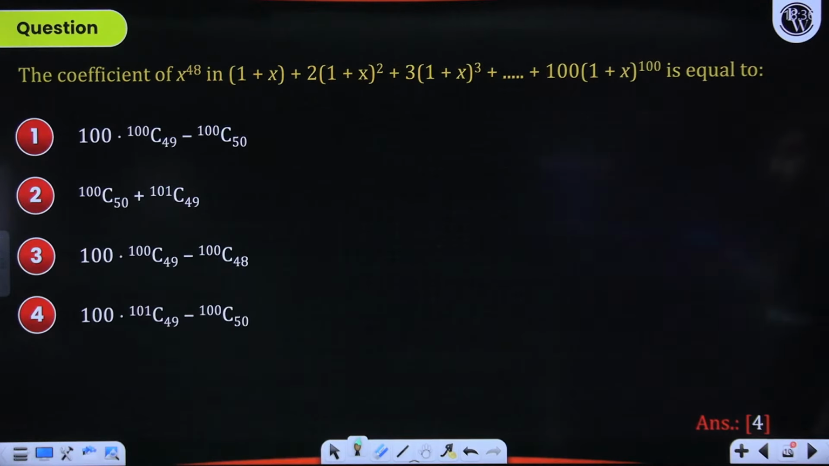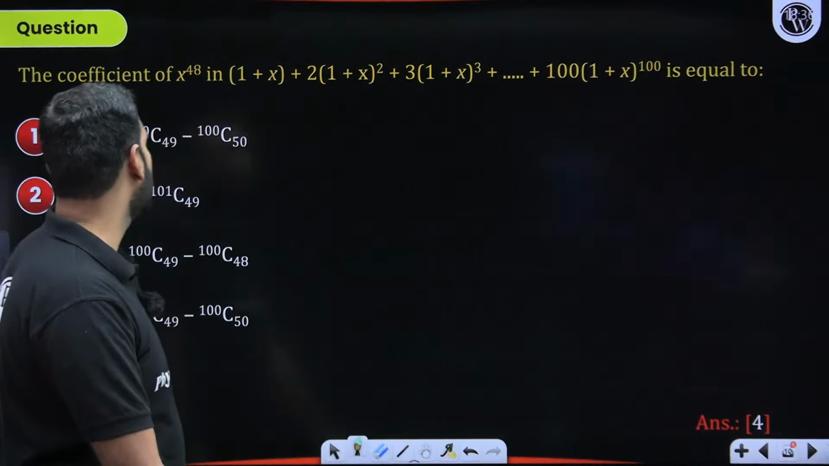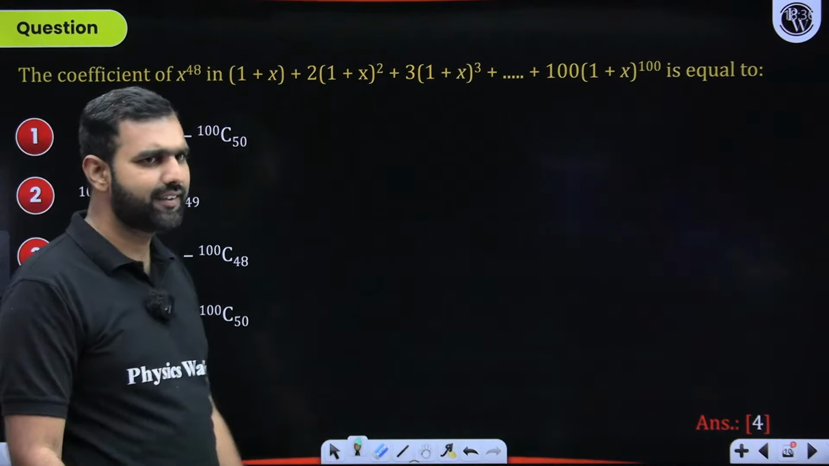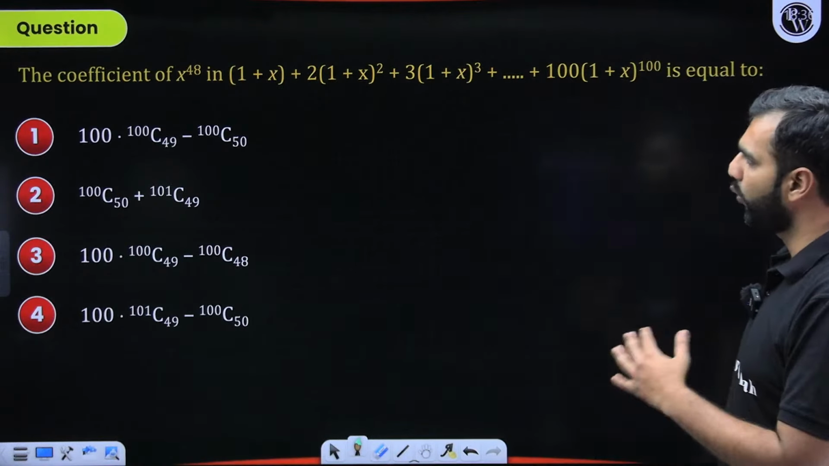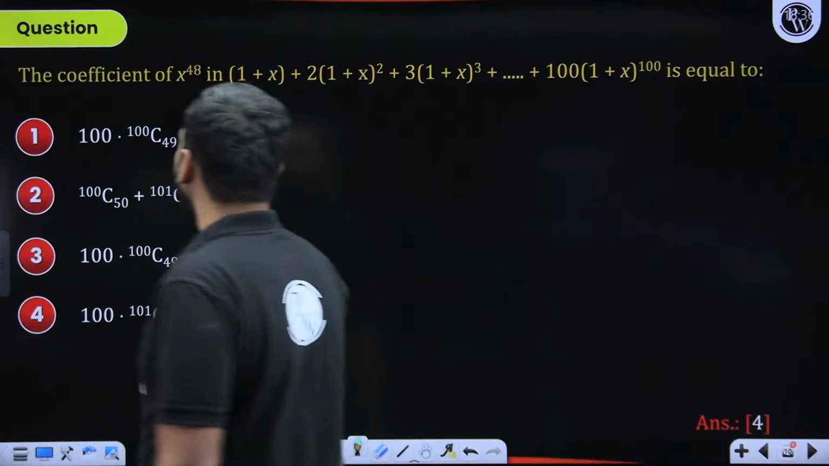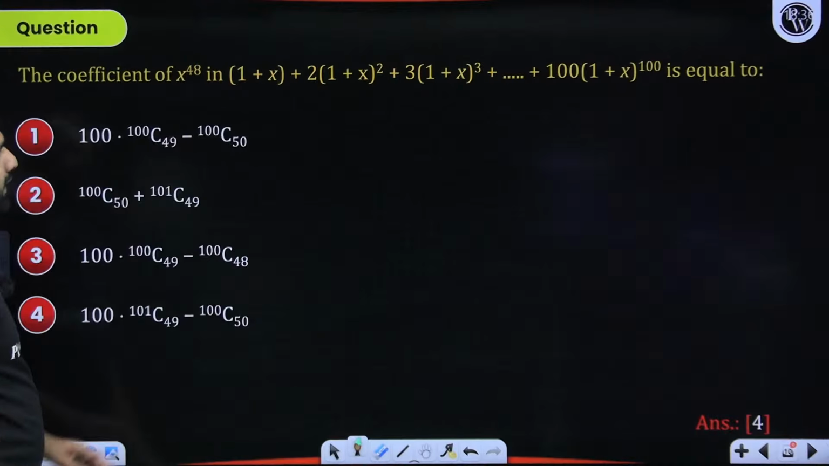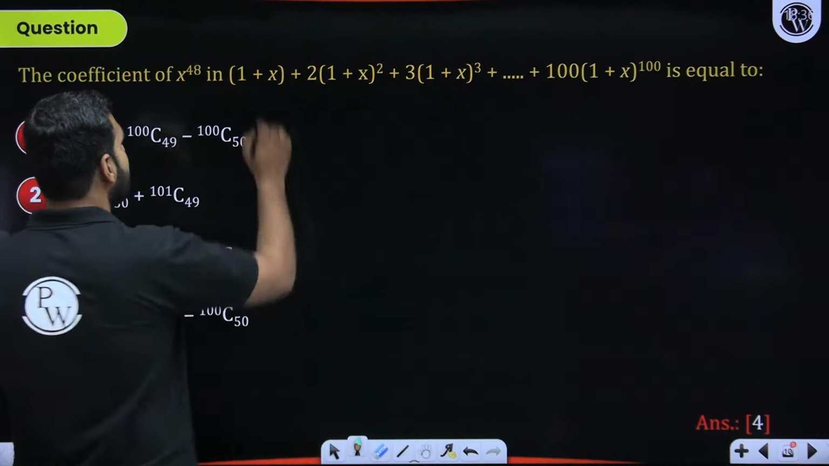Now, solving this next question from binomial theorem. A question based on the coefficients. A very easy question, but in the January shift, JEE has asked a lot of questions based on this. How do we crack this question here? The coefficient of x to the power 48 in this. Now, when you look at this, let's treat 1 plus x as t.